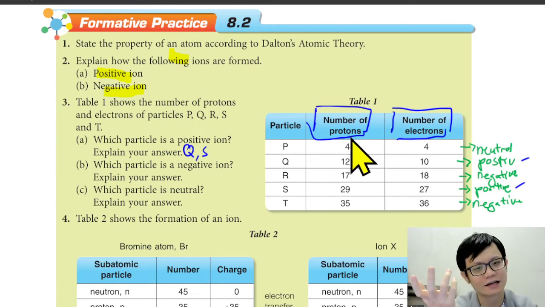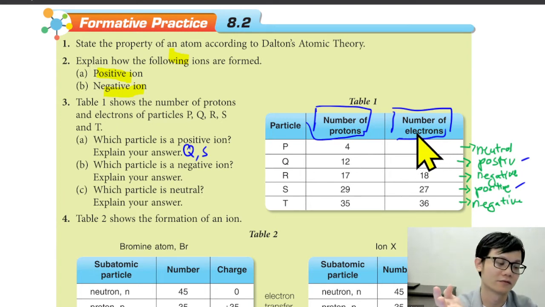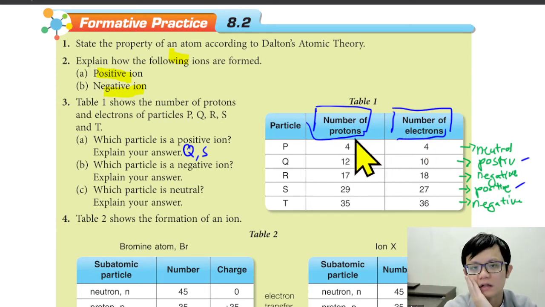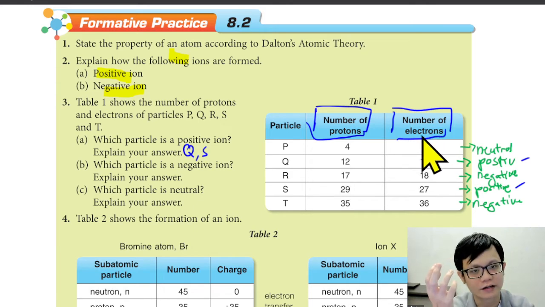You also can say the quantity of proton is more than the quantity of electron.